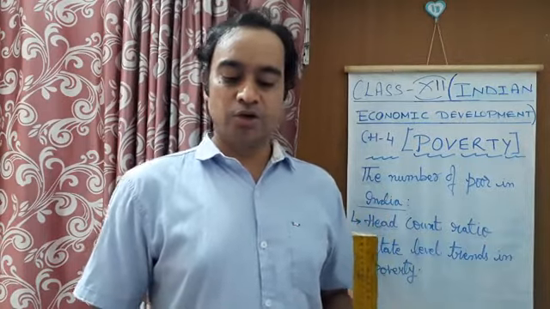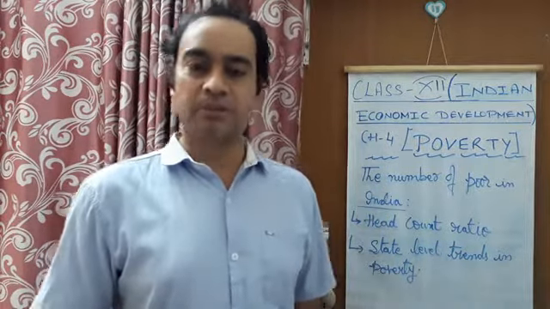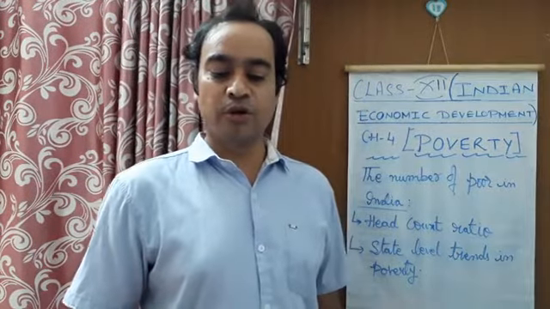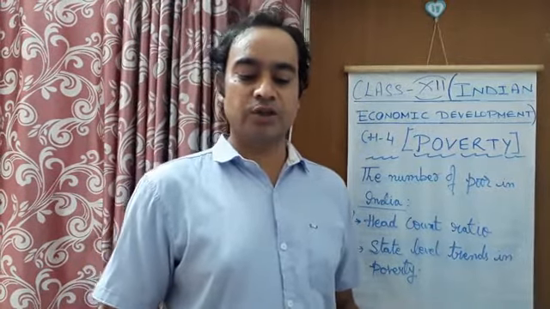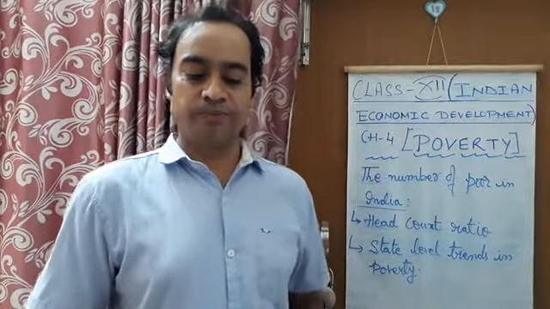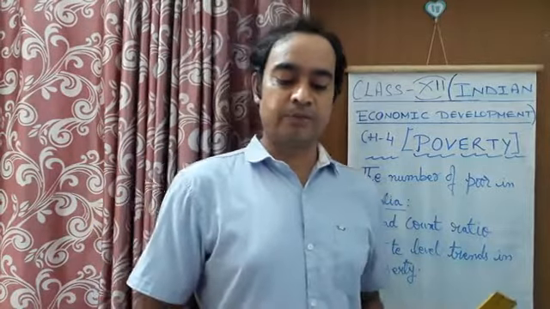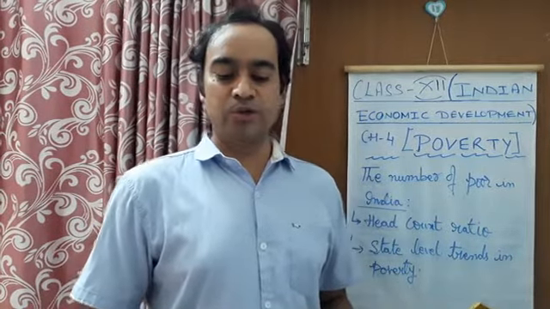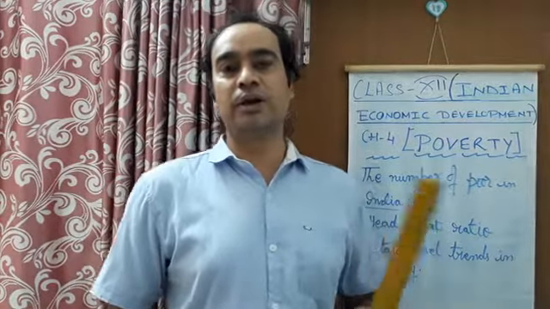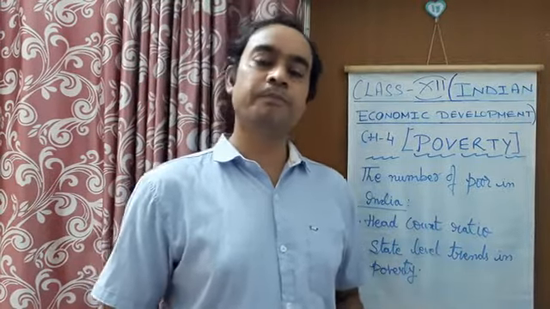So this is what is called state level trends in poverty, which we are going to study here. I'll read this paragraph for you, given on page number 68. The state level trends in poverty are shown in chart 4.4. The two lines in the chart indicate the national poverty level, and the first line below indicates poverty during 2011 to 12. So there are two types of bars shown in the graph on page number 67.